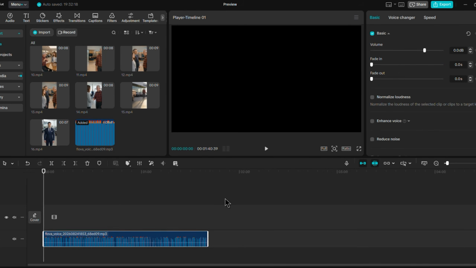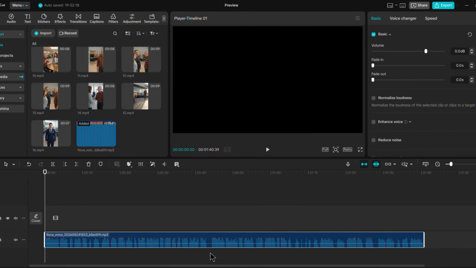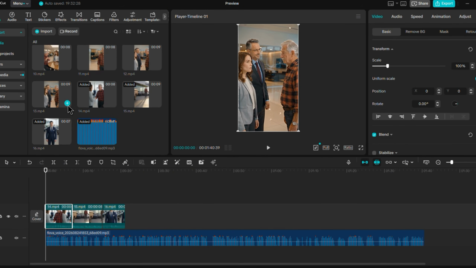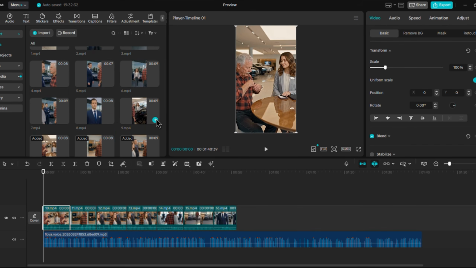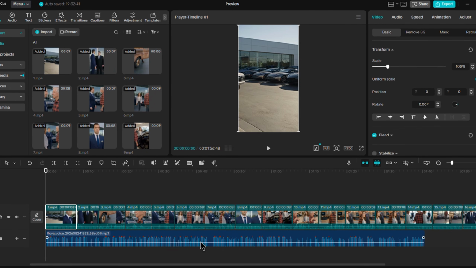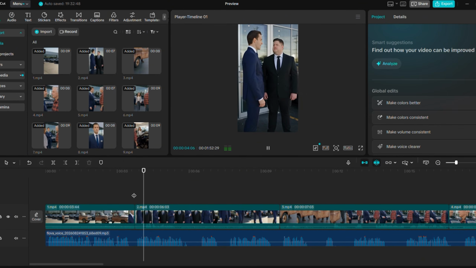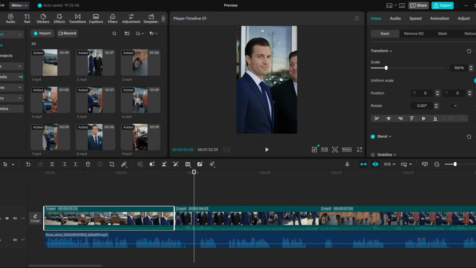Now it's time to turn all these separate pieces into one actual video, and this is where I move over to CapCut. Start by dropping your voiceover onto the timeline first, because that's going to be the backbone of the entire video. From there, start placing your generated scenes one by one, which turns out to be quite easy since we already organized the clips in the correct order during the generation process. Once your scenes are placed, go through and trim each one so it matches the natural flow of the voiceover.